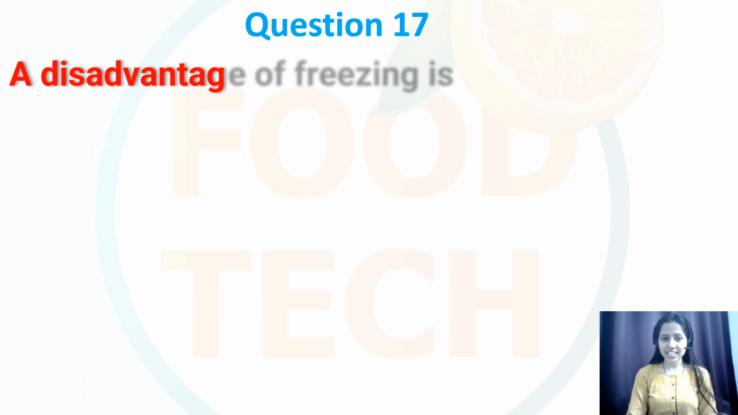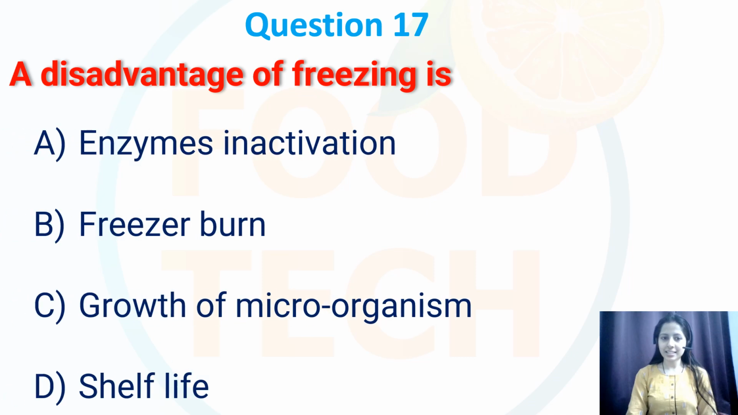Question number 17. The disadvantage of freezing is enzyme inactivation, freezer burn, growth of microorganisms, or shelf life. So correct option is freezer burn. So the disadvantage of freezing is freezer burn. This occurs when the surface of the food becomes dehydrated due to inadequate packaging, or exposure to the air within the freezer.